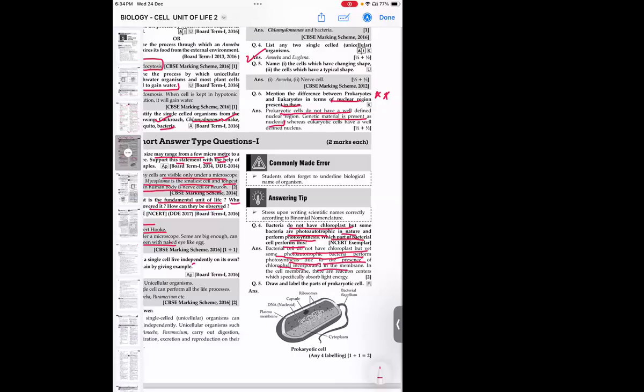So in some of the bacteria, what happens? In the membrane, the chlorophyll gets accumulated, and because of that, they carry out the process of photosynthesis. In the cell membrane, there are reaction centers which specifically absorb light energy. We know very well that chlorophyll is there, right? Chlorophyll absorbs the light energy. So that is what they will be doing.